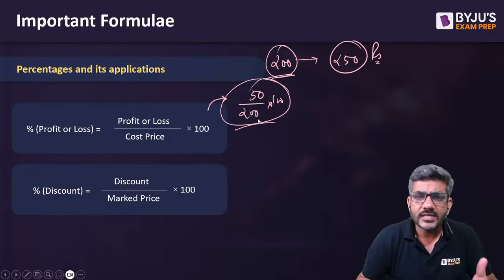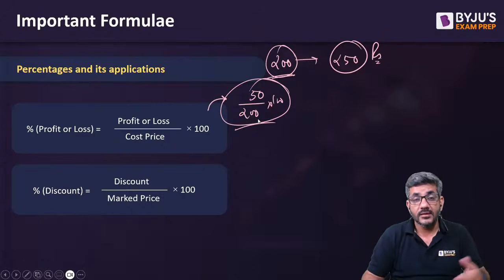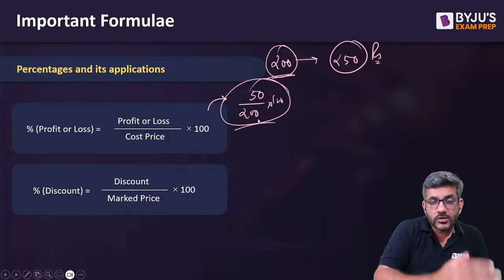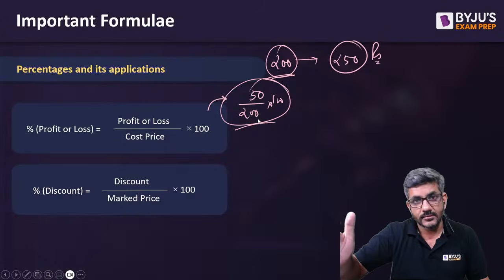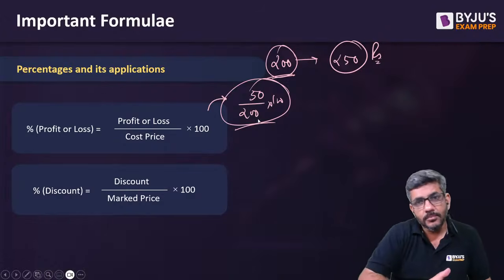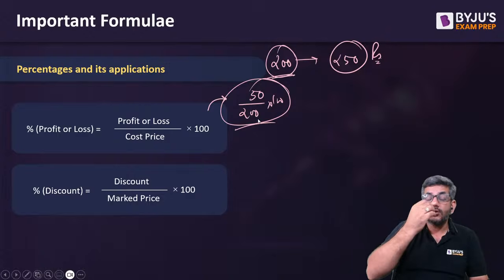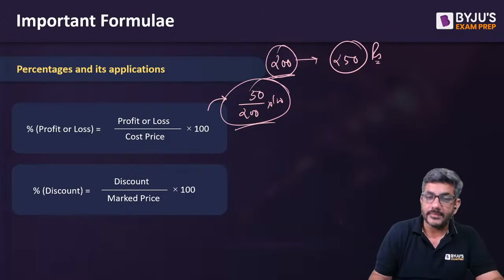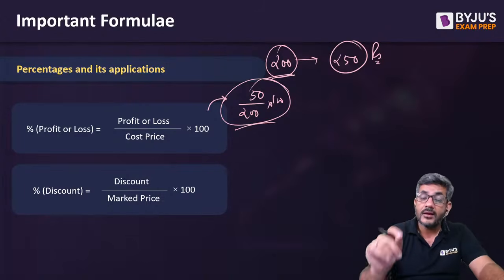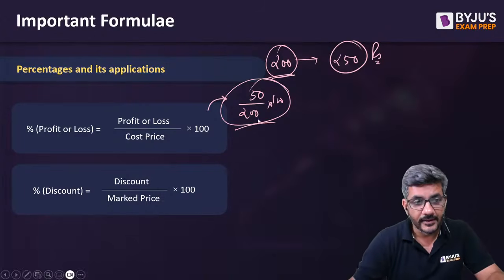For example, if I say that profit percentage is 25%, in other words, I can say cost price increased by 25% becomes the selling price. Okay. So profit percentage of 25% or saying that something is changed by 25%, they are almost the same thing. ये दोनों एक ही बात है, but ध्यान ये रखेगा बेस इसका cost price रहेगा.